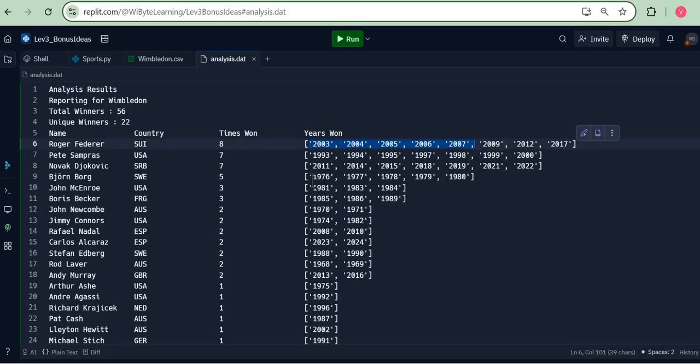Look at, for example, Bjorn Borg, amazing. It is again a streak of 5 years. So basically, he won it in 5 consecutive years. An amazing achievement. But what we are going to do in this video is to analyze the years won for these players who have won this tournament more than once, and find out what is the longest streak that they have had in succession.